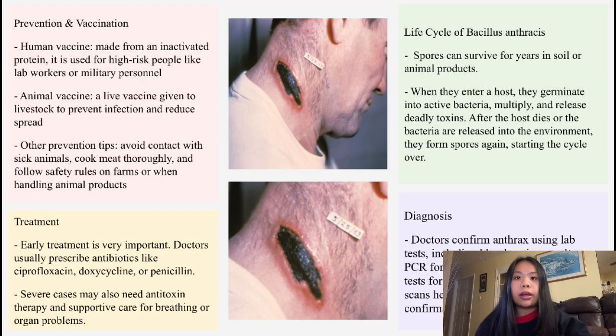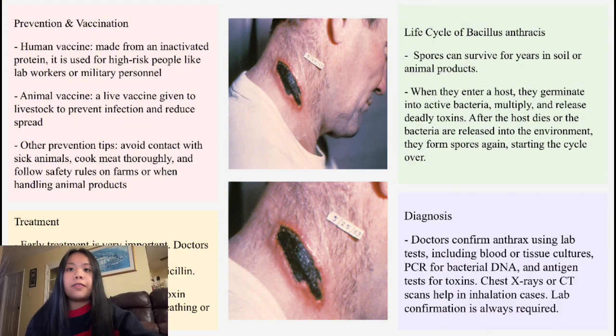For prevention, there are separate vaccines for humans and animals. The human vaccine is mainly used for high-risk groups like lab workers and military personnel, while livestock in high-risk areas receive a live vaccine. Other prevention methods include handling animals safely and cooking meat thoroughly. If someone is exposed, early treatment is necessary. Doctors typically use antibiotics such as ciprofloxacin, doxycycline, and penicillin. Severe cases may also require antitoxin therapy and supportive care.